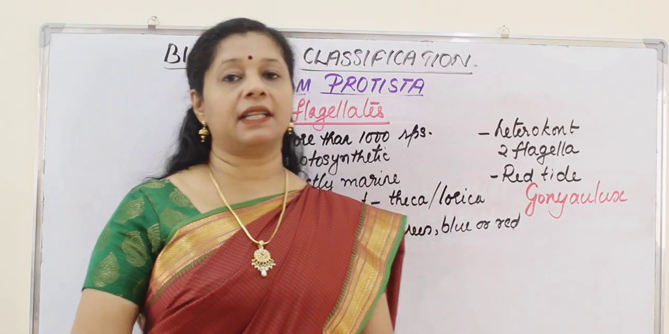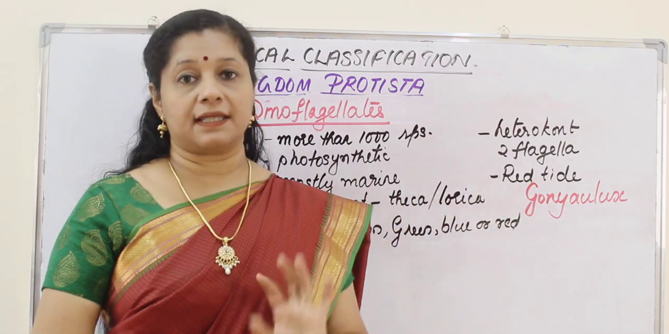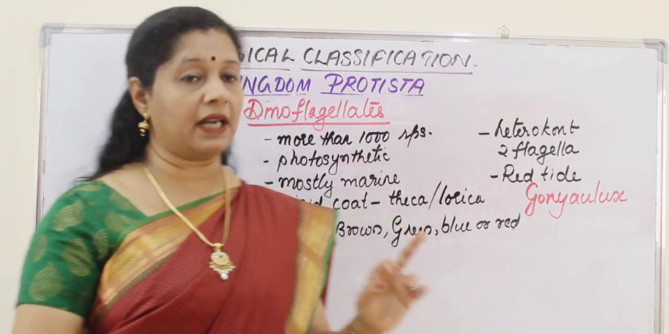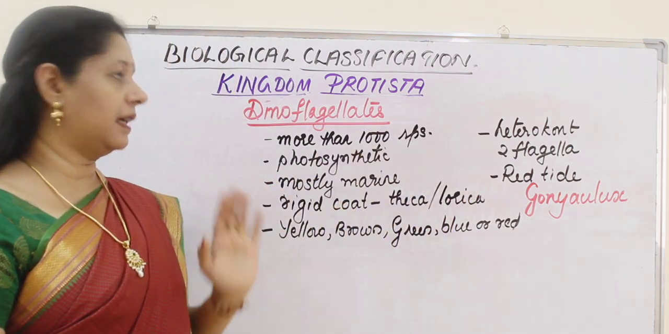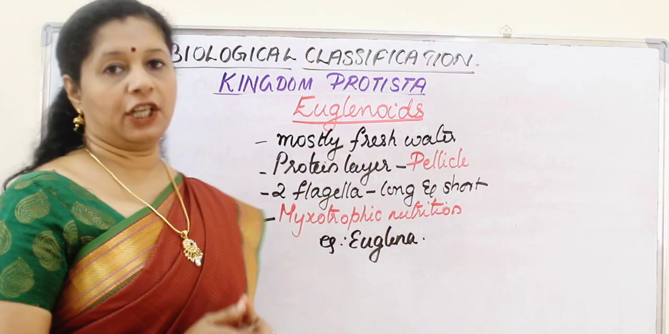So the most important things to remember here: first, Gonyaulax. That means the red tide is caused by a dinoflagellate called Gonyaulax. Second, they have two different types of flagella present in their body. The next group of protistans is euglenoids.